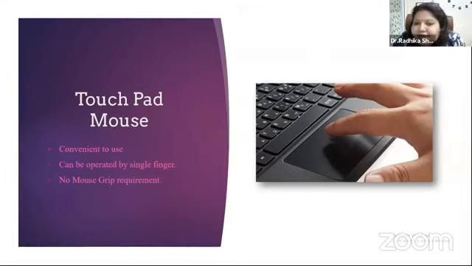Now you have seen different types of mouse. I'm pretty sure parents and therapists and professionals would be having the question that children are facing difficulties in visibility of the cursor. Cursor moves and they are not able to locate where the cursor is going, या फिर they are not able to locate the blink of the cursor.